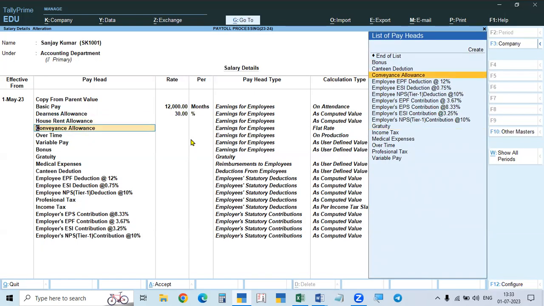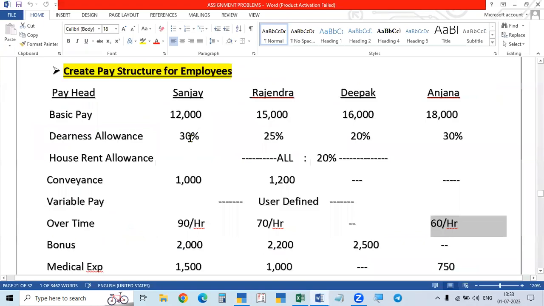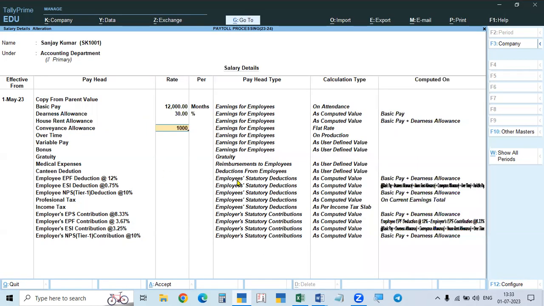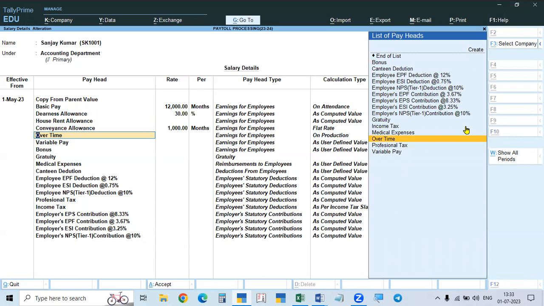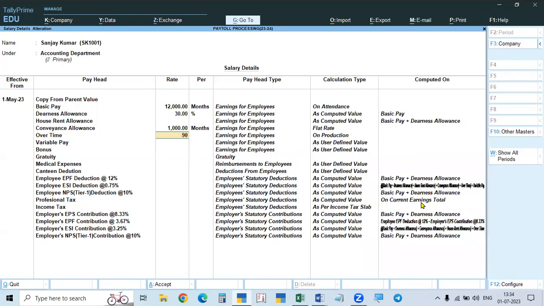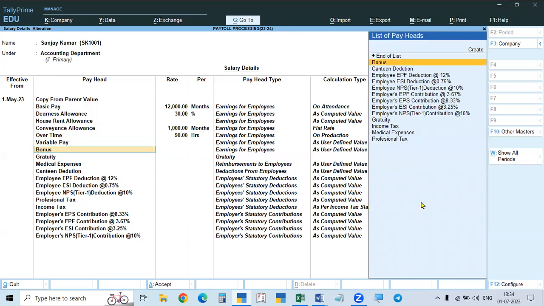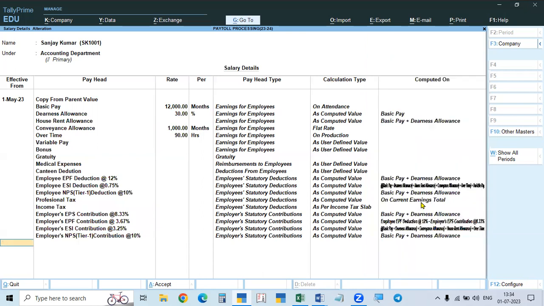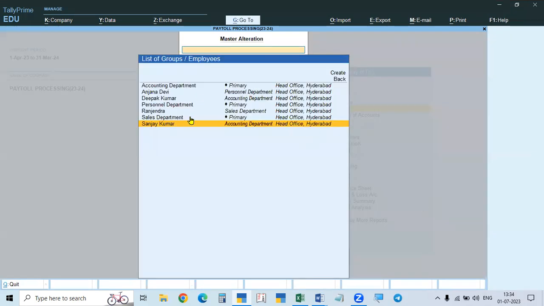Then house rent allowance it will calculate, and conveyance allowance amount is given, 1,000 rupees, because flat rate is given. On production overtime it will ask you. And overtime the rate is 90 rupees per hour. Variable pay and all these are user defined, and these are all calculations. So we have completed all the employees.